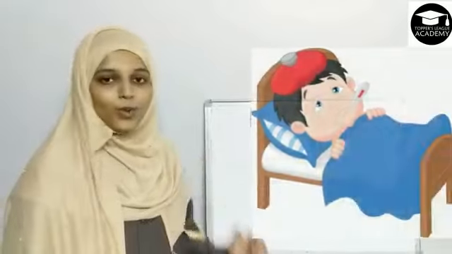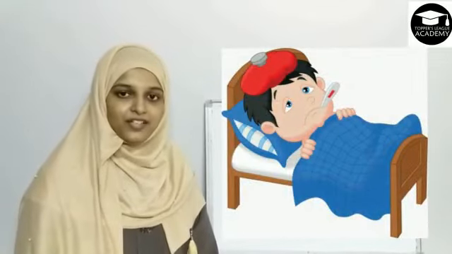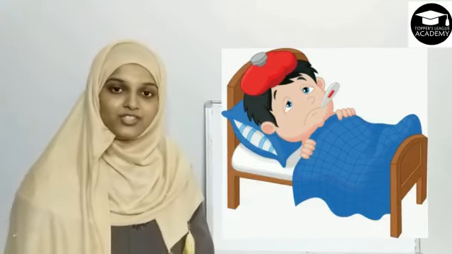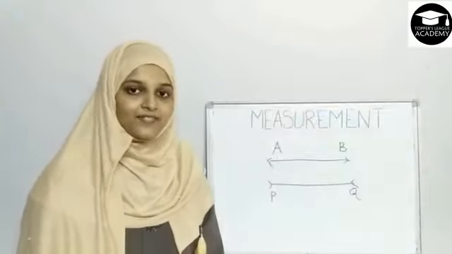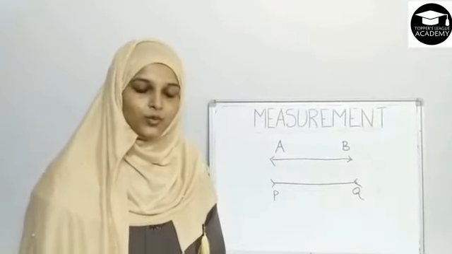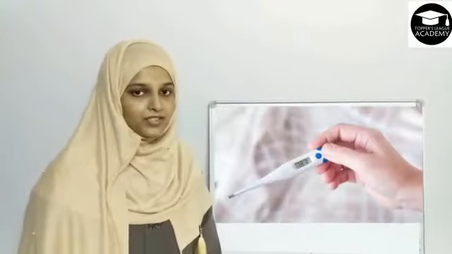Unfortunately, this boy in the picture is suffering from fever. How will his mom come to know about his exact body temperature? Yes, she will come to know the exact body temperature by measuring it with a thermometer. So, measurement again plays a very important role in this example.